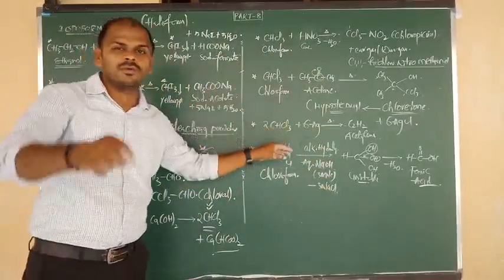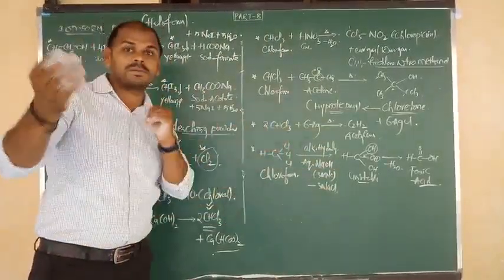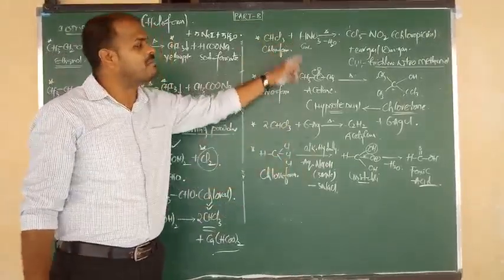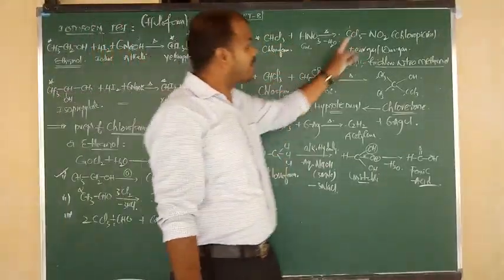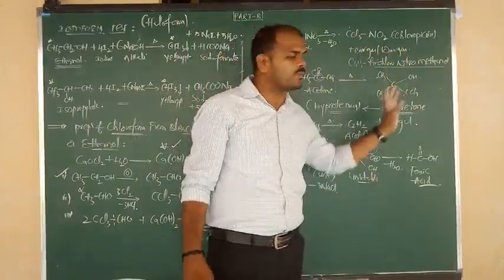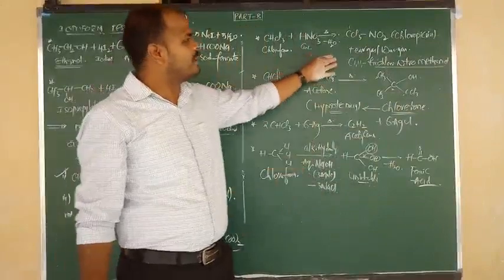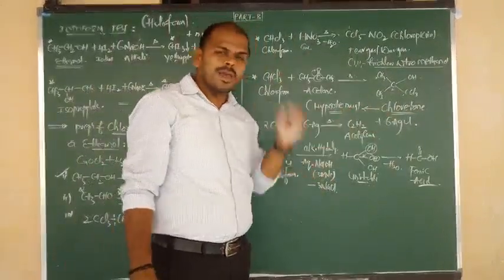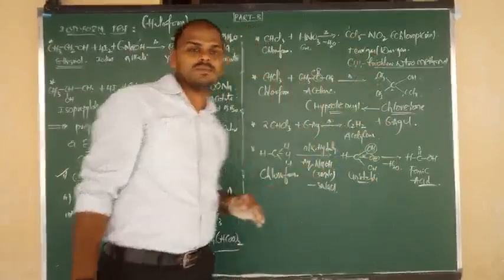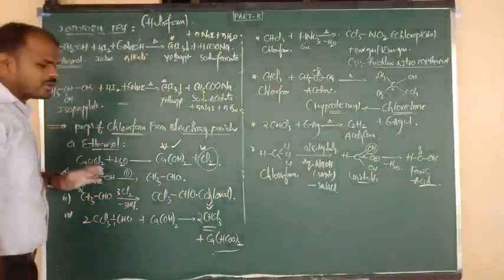This is not in your first chapter syllabus, although it may be present in other chapters. But try to remember it here. These two are important; they are not in the syllabus, but I guarantee they will ask you questions, repeated so many times. One is chloropicrin, the other is chloretone. Chloropicrin is tear gas and chloretone is a hypnotic drug. Remember both with formula, name and IUPAC name. I hope you understand everything.